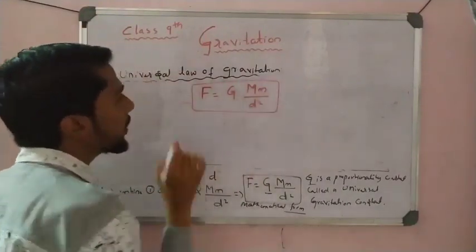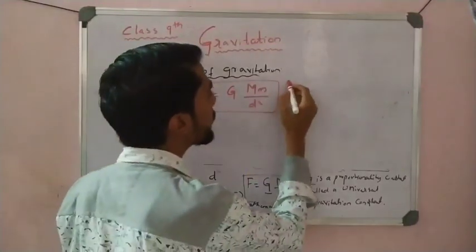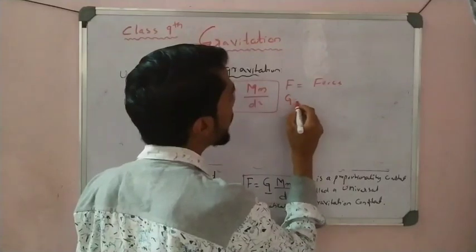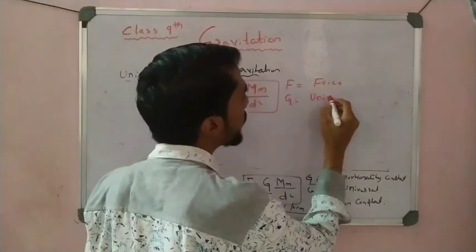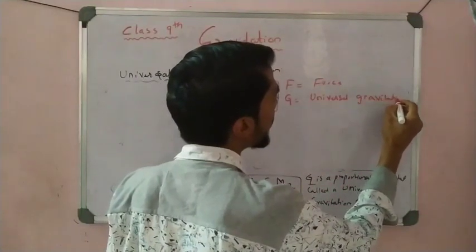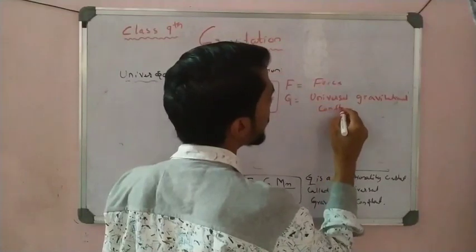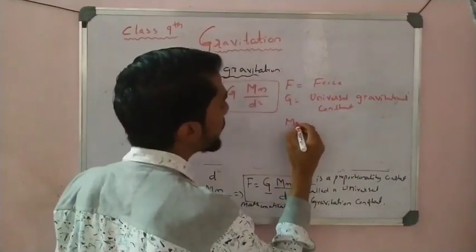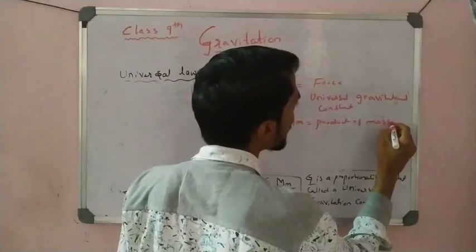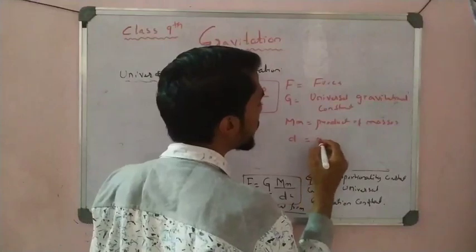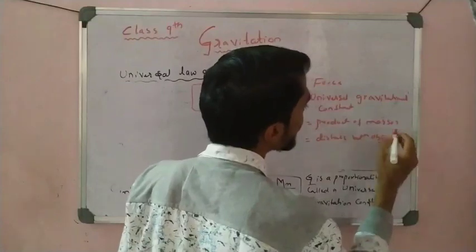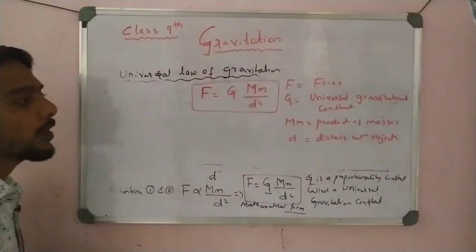This is called the universal law of gravitation, where F stands for force, and G stands for the universal gravitational constant. Here M and m stand for the product of masses, and d stands for the distance between objects. So these things you have to remember, students, a very important point to remember.